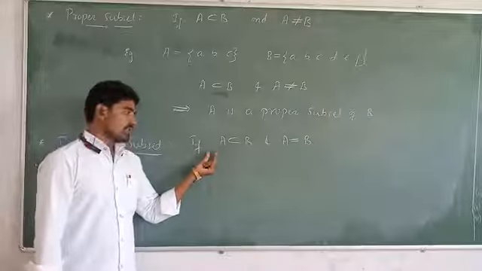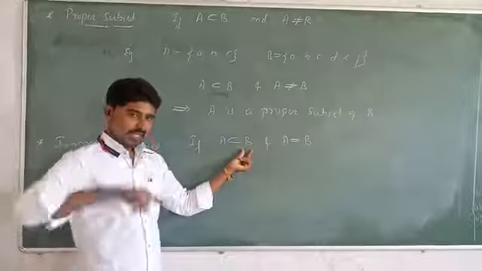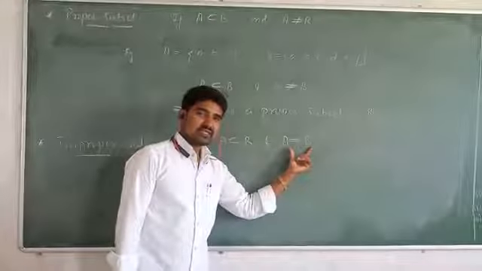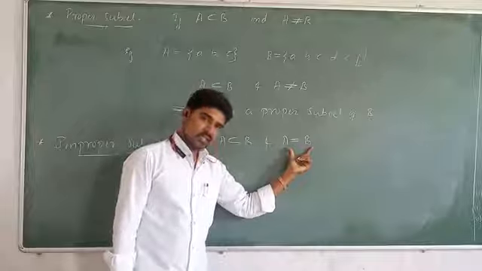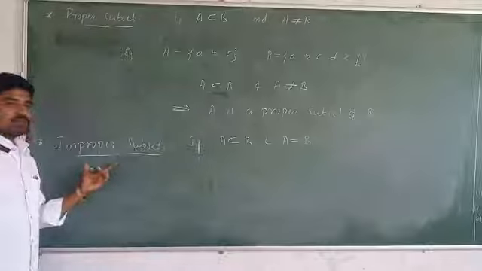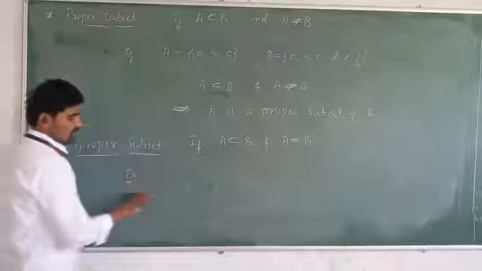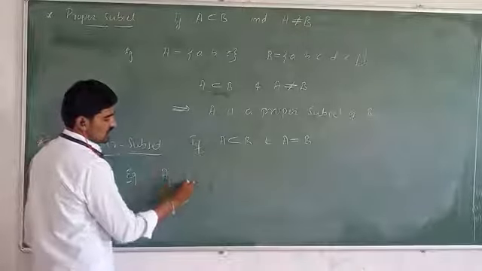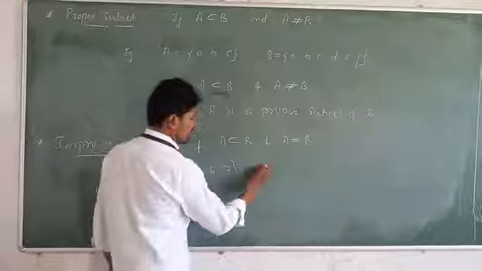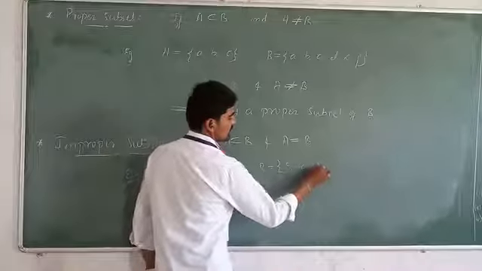Any set A is said to be an improper subset of the set B if A is a subset of B and A set is equal to B set, then we call A an improper subset of set B. For example, let A be one of the sets consisting of elements 5, 6 and 7. And B set is another set consisting of the elements 5, 6 and 7.